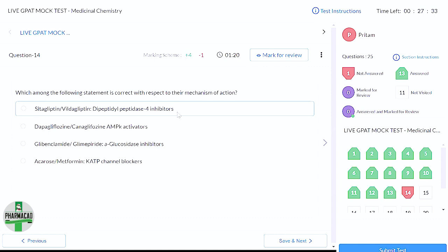DPP4 जो enzyme होता है, that is actually breaking down the incretins. And incretins जो है, they are showing a positive effect on insulin. Like more insulin will be there, so more glucose metabolism will be there. And incretins are being broken down by the DPP enzyme.